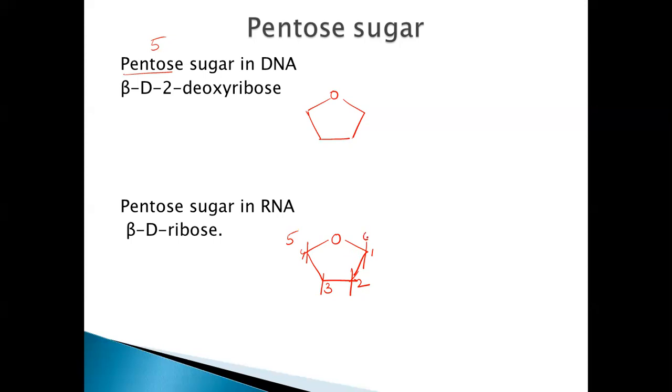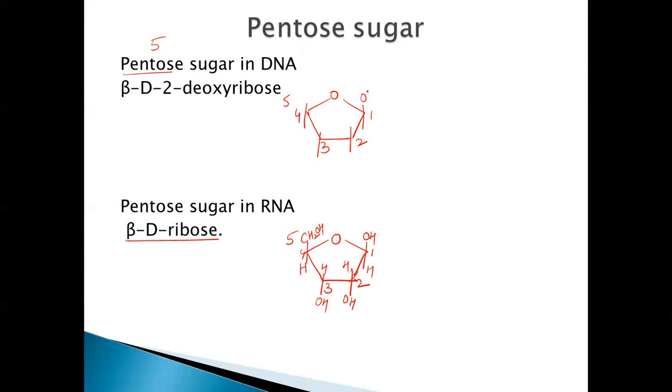At the first position, OH on the top, H at the bottom, and at the second, H, OH, H, OH, CH2OH, and H. So this is beta D ribose. We call the pentose sugar in RNA beta D ribose. Beta because the OH at the first position is on the top. If it is at the bottom, we call it alpha. And it is a ribose sugar. If you look at the pentose sugar in DNA, it is the same in all respects. Just number them again. Same thing.